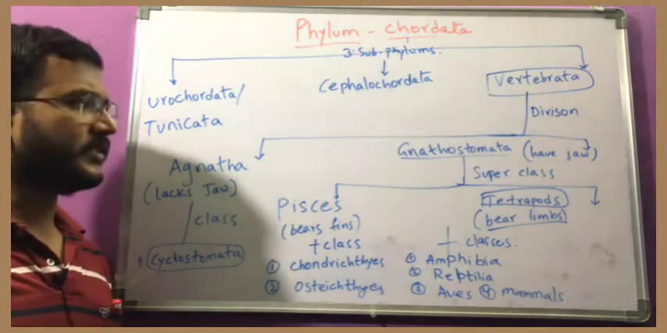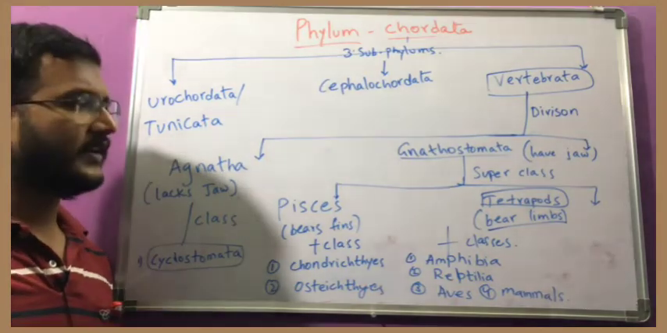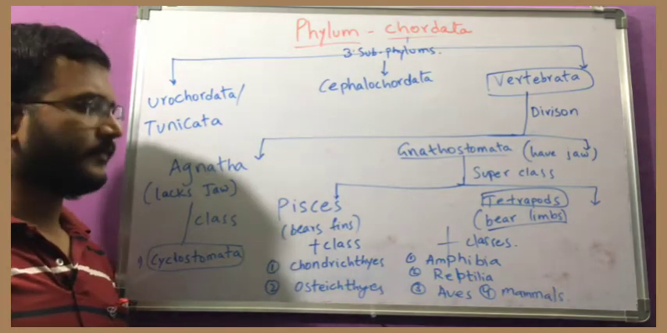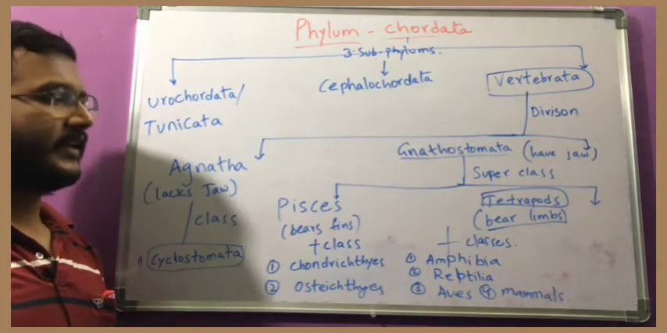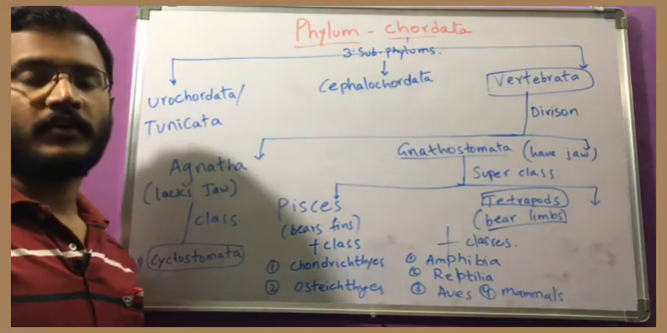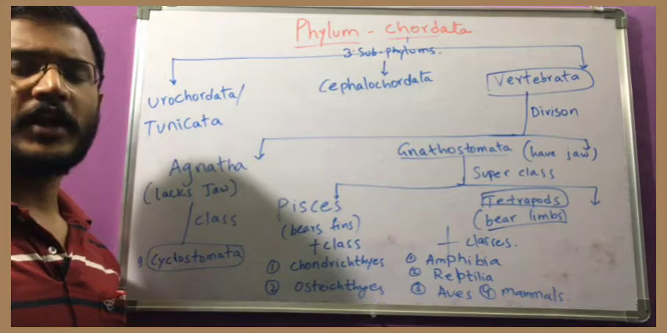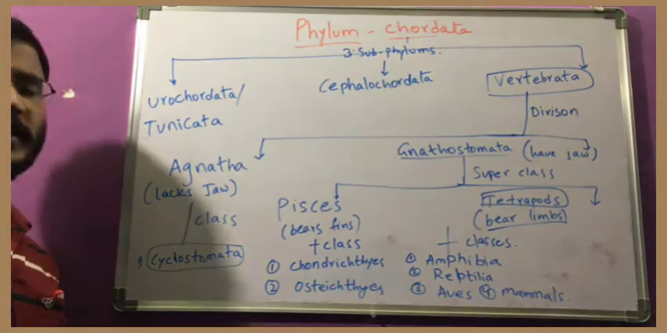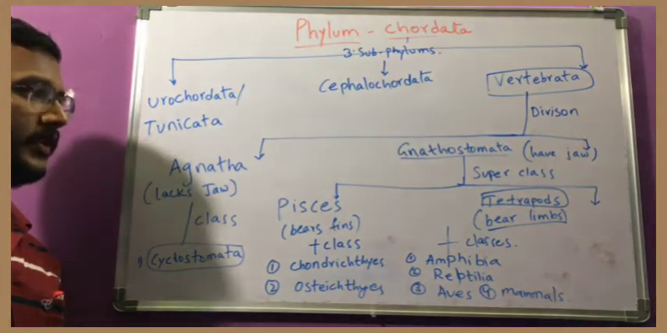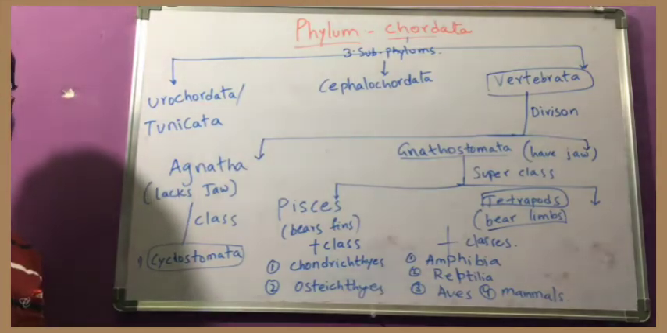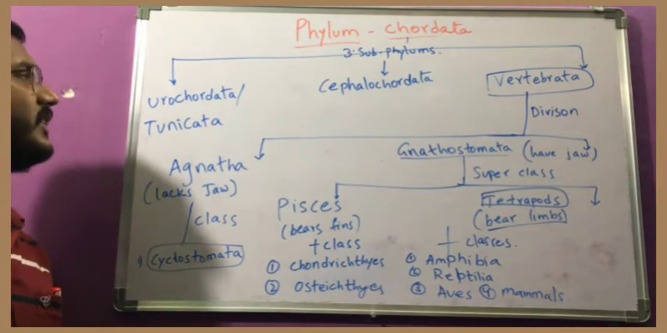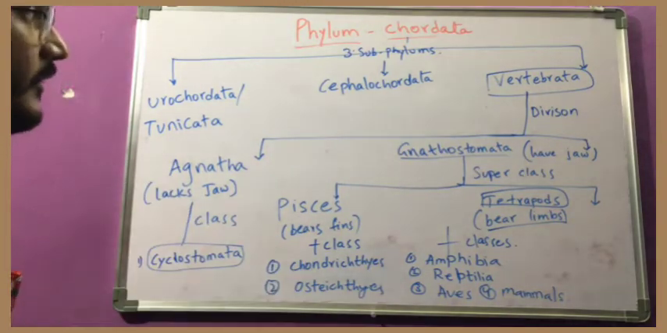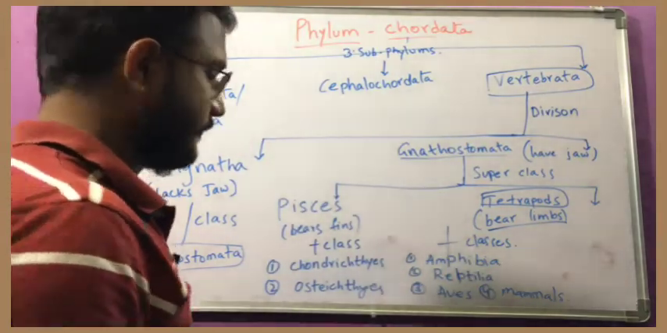Like the same, the superclass Tetrapoda is divided into different classes like Amphibia, we know frog is an example, Reptilia, snakes, and Aves, that is birds. So many birds are there, and Mammalia, lion, tiger, camel, human beings, all these belong to mammals. Understand? And the Agnatha is further divided directly into a class, no superclass. What is that class? Cyclostomata. Okay. Now today we will see the characters of the Urochordata and Cephalochordata, and later we will see the subphylum Vertebrata.